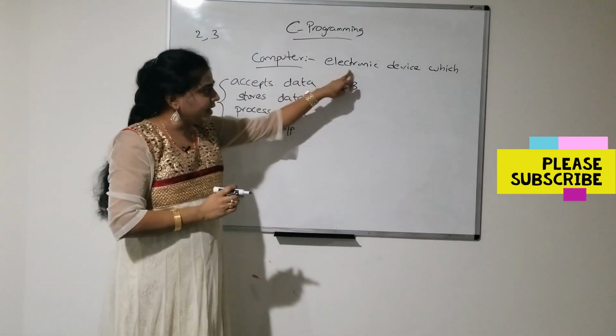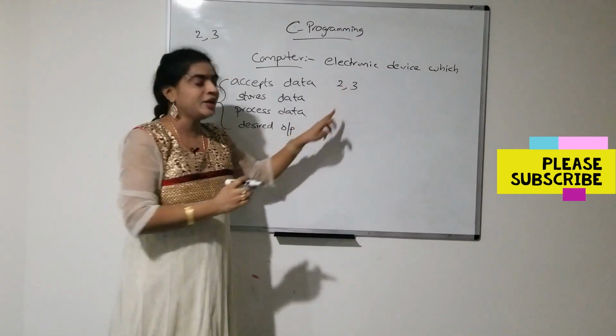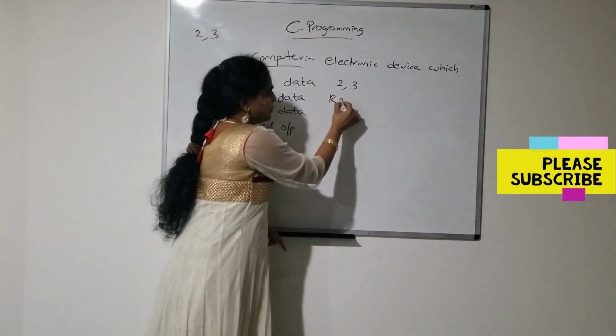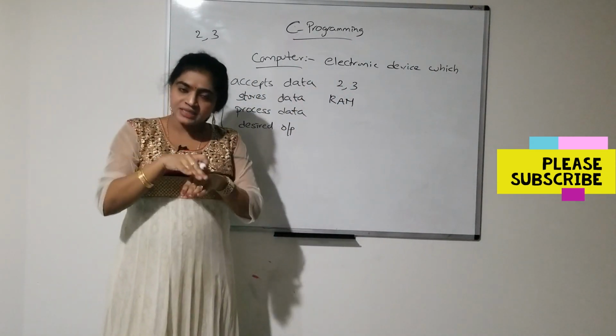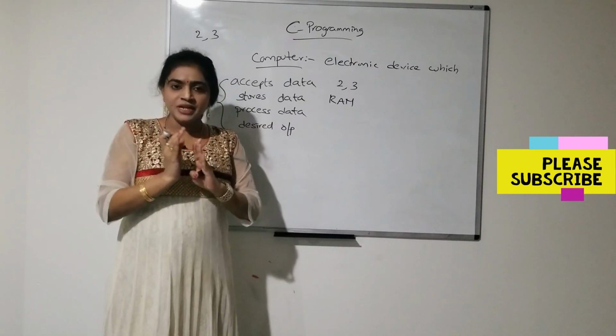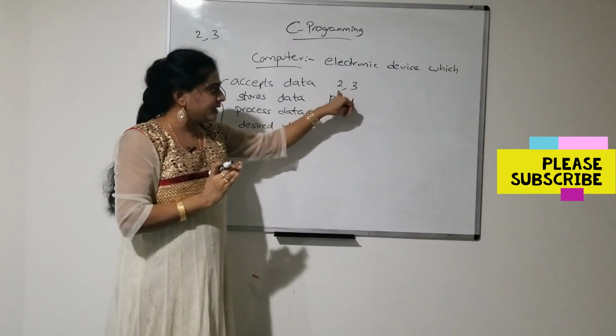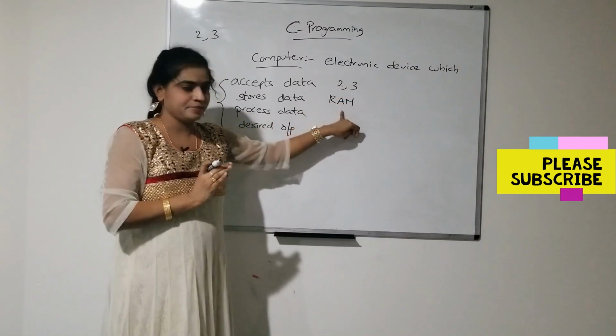Whenever the user enters the input, these values will be temporarily stored in RAM. Once they are saved, those will be saved in the hard disk. Before that, whenever the user enters the value, those values will be temporarily stored in RAM.